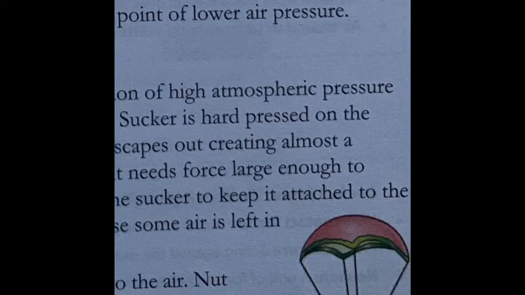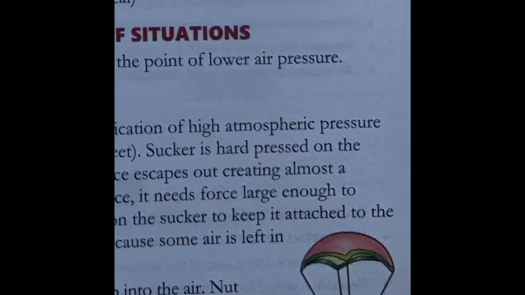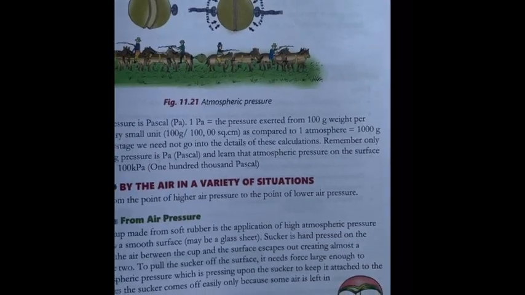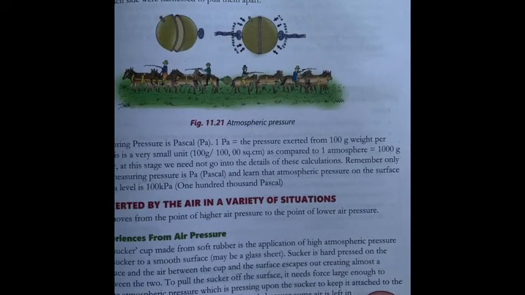When it is coming down, the air makes the handkerchief spread, and the handkerchief acts like a parachute, slowing down the motion of the nut, and the nut slowly reaches the ground. So the atmospheric pressure is slowing the nut's fall, all because of the contact of the handkerchief.